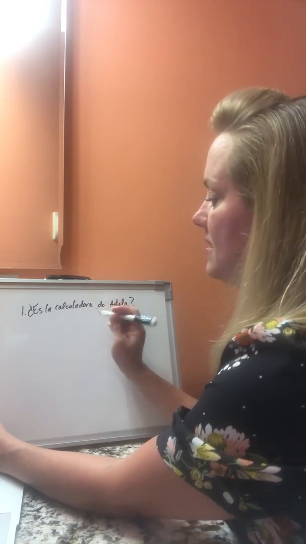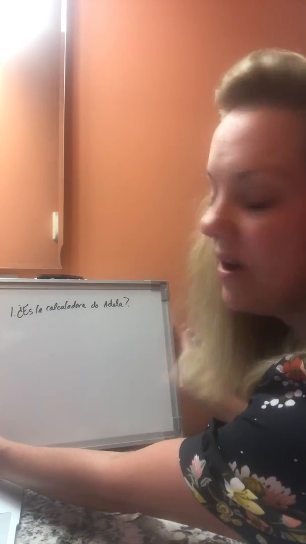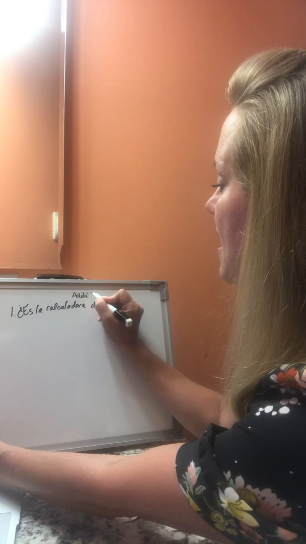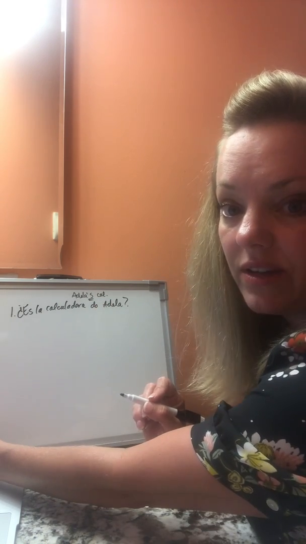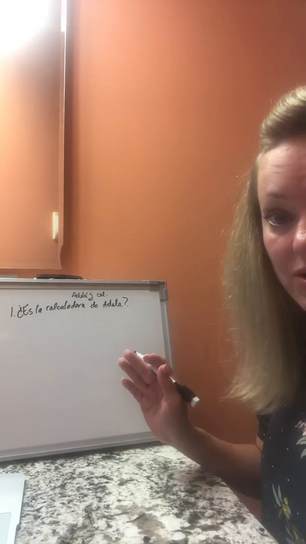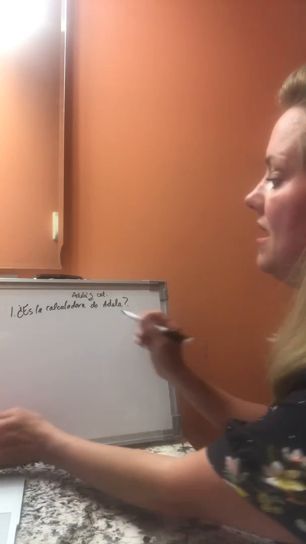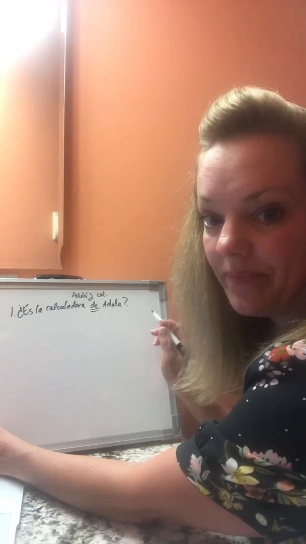Okay, so is it Adela's calculator? Now, what I think is confusing a lot of you guys is the fact that in English we would say Adela's and we would use that apostrophe S, okay? Adela's calculator. We don't have an apostrophe S in Spanish, so you flip it, okay? Es la calculadora de Adela, okay?